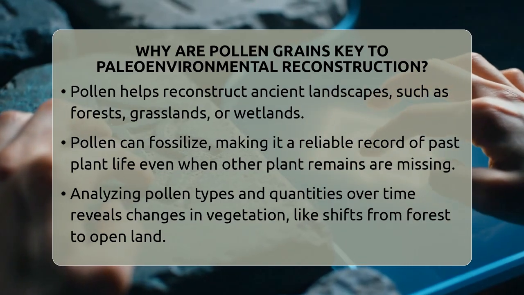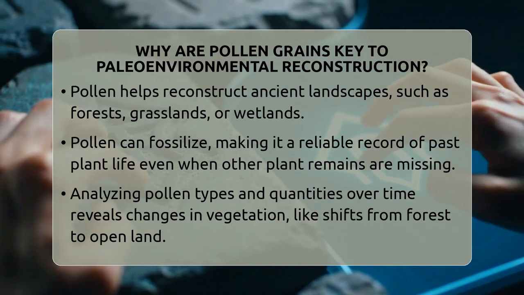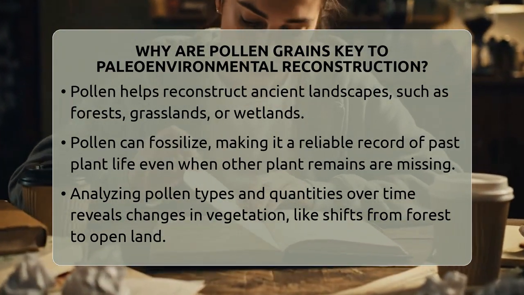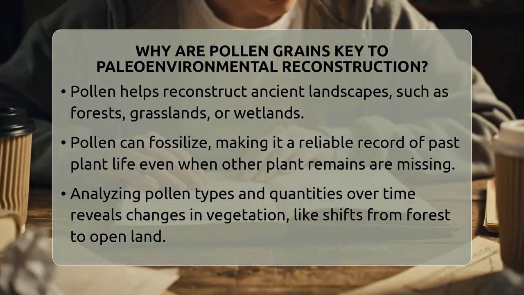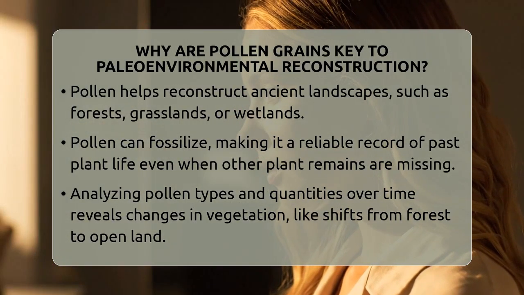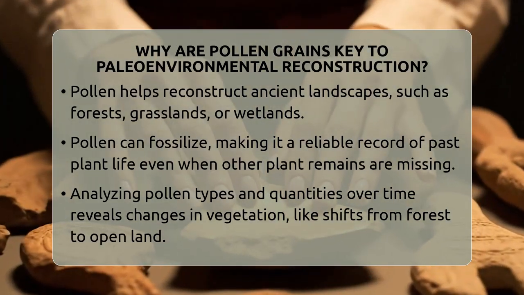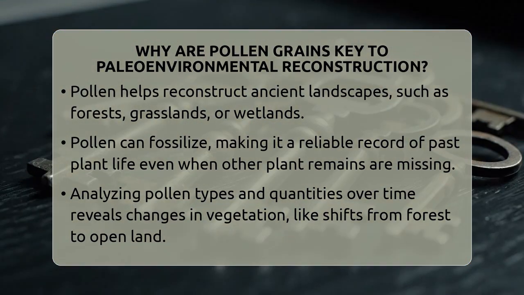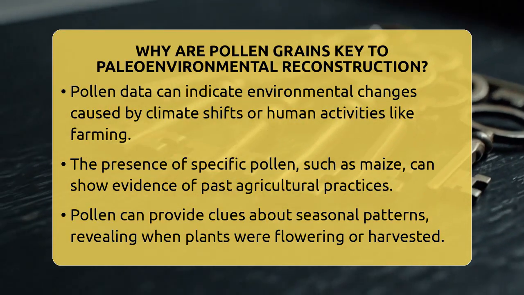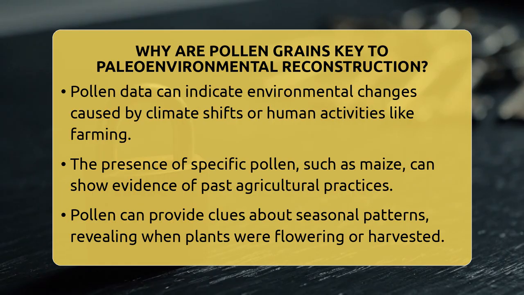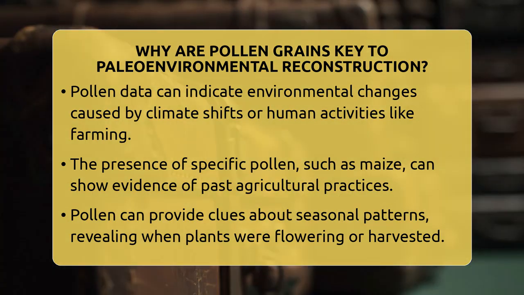Since pollen can be preserved in many types of sediments, archaeologists can analyze sites even when other plant remains like wood or leaves are missing. By examining the types and amounts of pollen in each sediment layer, scientists can see how vegetation changed over time. For example, an increase in grass pollen and a decrease in tree pollen might show a shift from forest to open land, possibly due to climate shifts or human activity like farming.